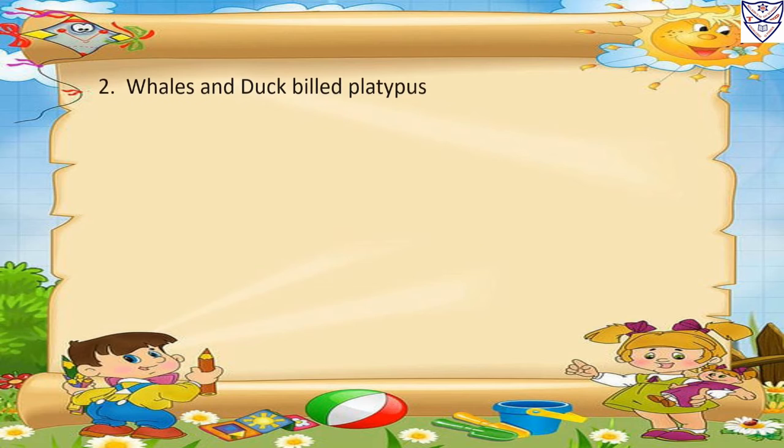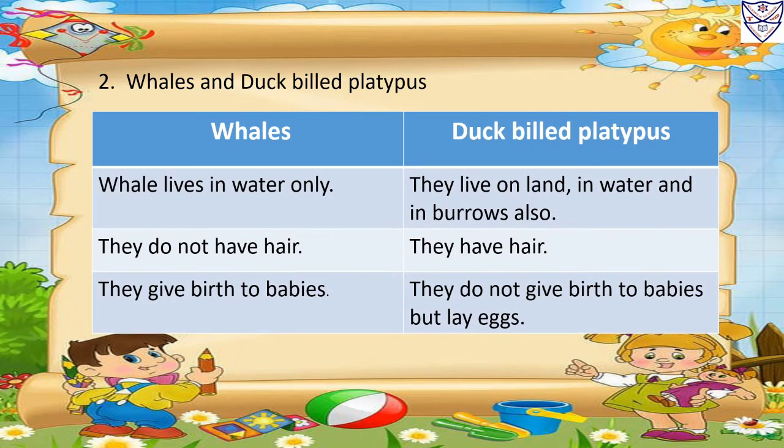Whales and duckbill platypus. Whales live in water only. Duckbill platypus, they live on land, in water and in burrows also.